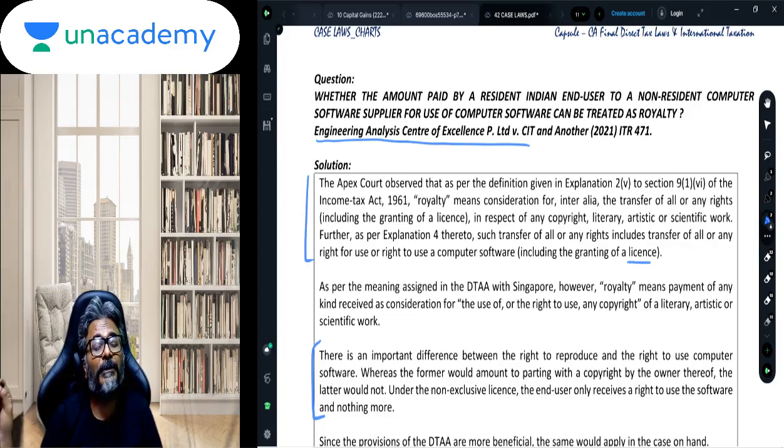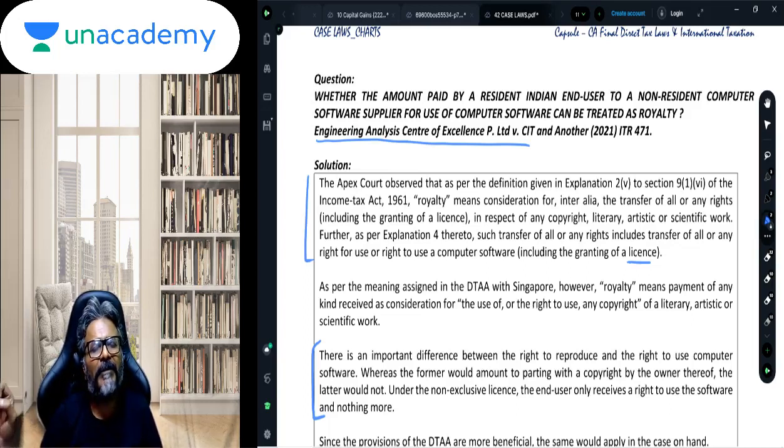It is for right to use. And if it is for right to use, not right to reproduce, whatever payment you are giving to Microsoft, will it be considered a royalty, or will it be considered the business income of Microsoft? Business income. Just like the payment you make to Bharat Law House is their business income and not royalty income.